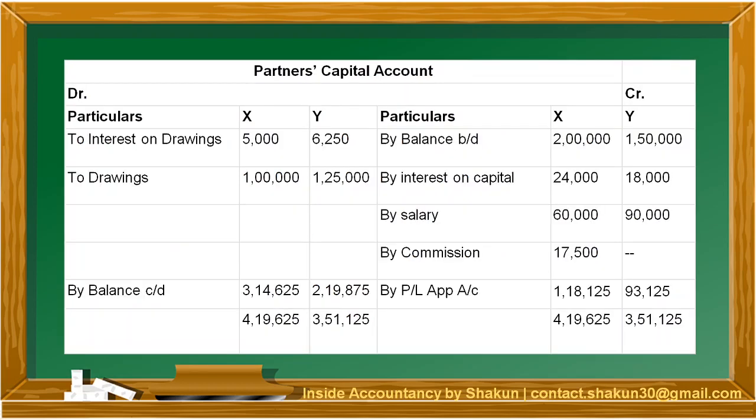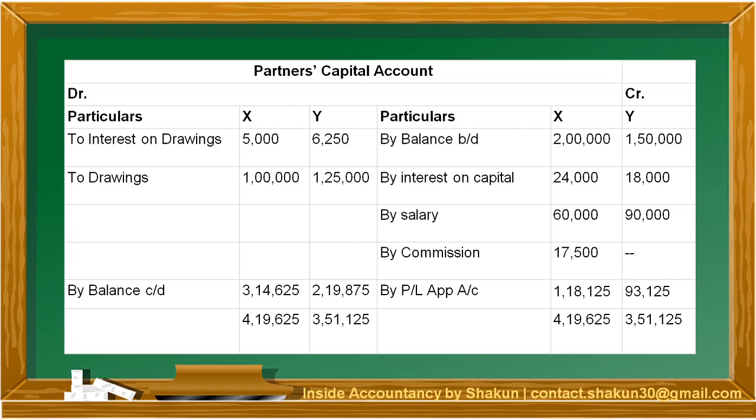Let's have a look at the partner's capital account. Now the opening balances have been shown on the credit side. The various appropriations such as interest on capital, salary, commission, they help in increasing the partner's capital account. Therefore, they are mentioned on the credit side. The profit also has been mentioned on the credit side.